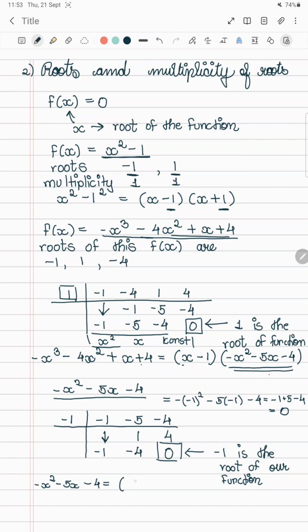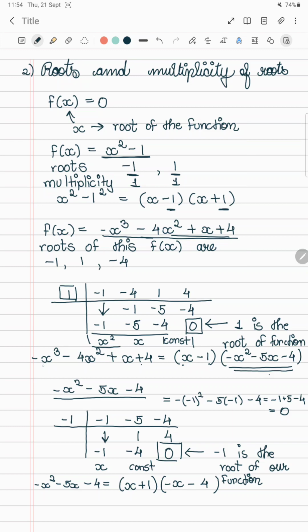As we have seen earlier, we negate this number here and write it as x plus 1, and then our second polynomial in the second bracket would be, this would be our constant term and this number is our coefficient of x. So it is written as minus x and minus 4.